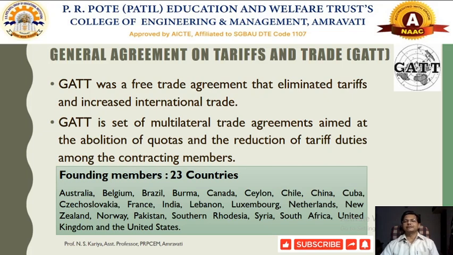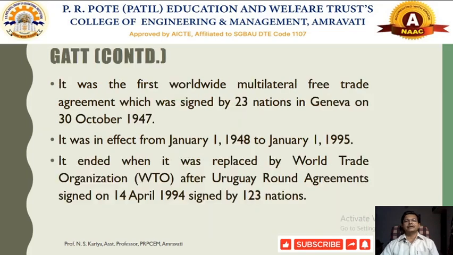So initially there were 23 countries involved. Now, when was the GATT formulated? The GATT was formulated on 30th October 1947 by 23 nations in Geneva, and it was the first worldwide multilateral trade agreement that helped support international trade by eliminating tariffs and trade barriers, as well as reducing quota restrictions across member countries.